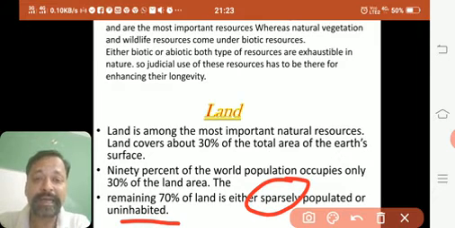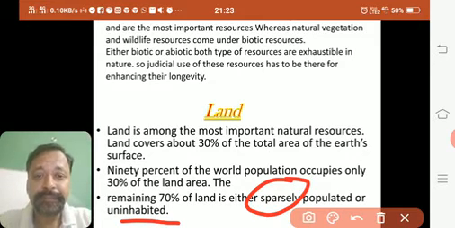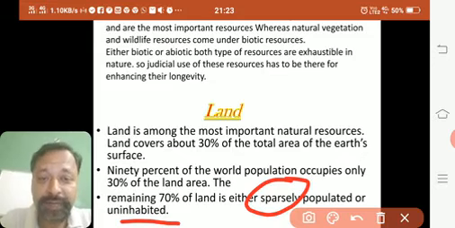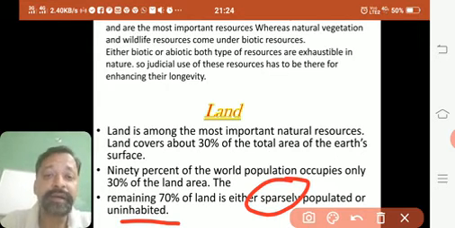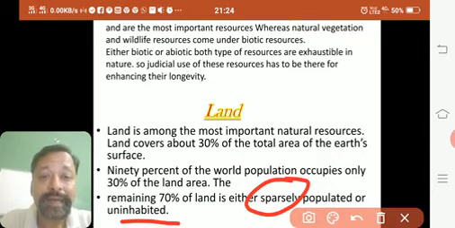Like places like Arctic zone or Antarctic zone, people don't stay there. Sahara desert, a very big desert. It's full of sand and all these things. The biggest desert. There also people don't live. So they are called uninhabited.